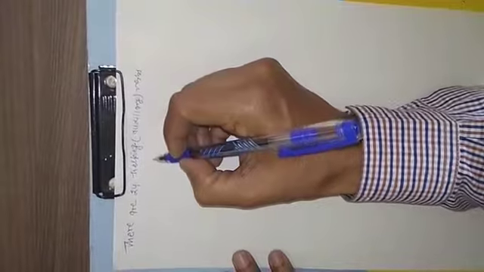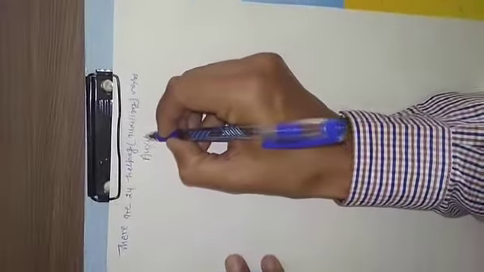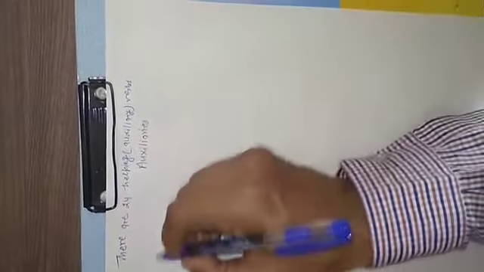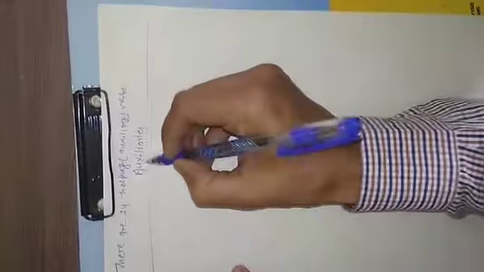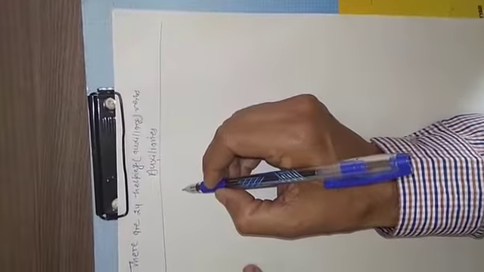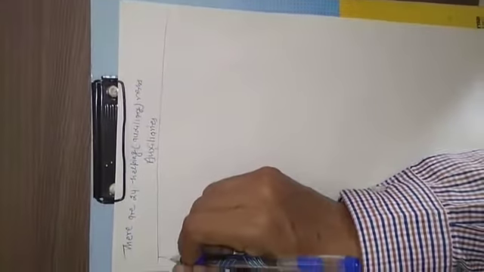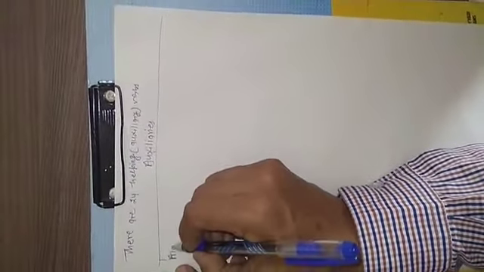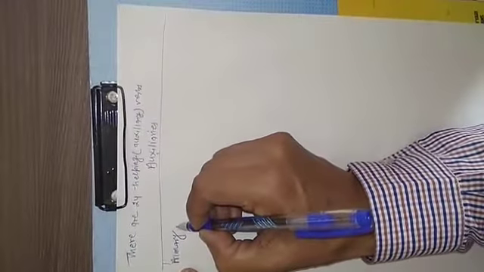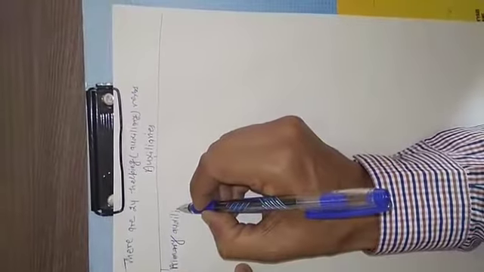Regarding auxiliaries, I divide them into 3 categories or 3 classes. The first is primary auxiliaries.